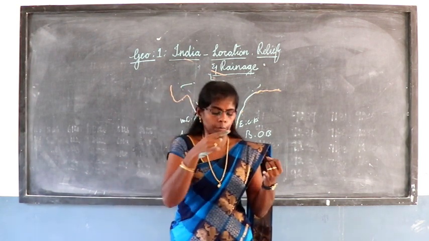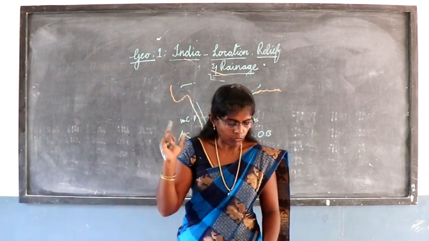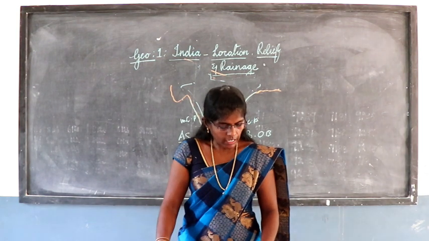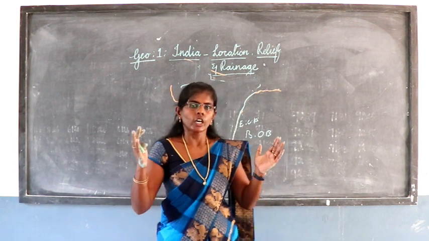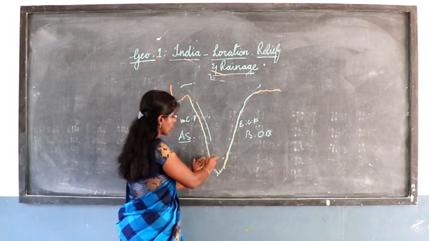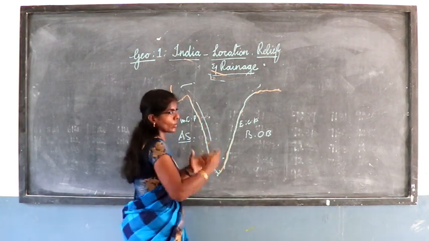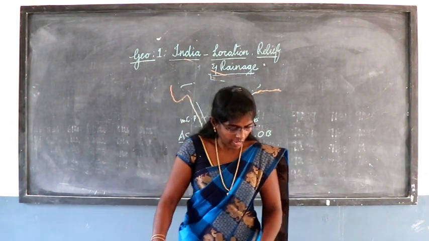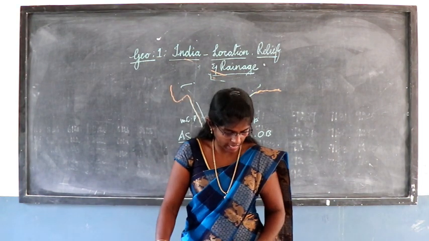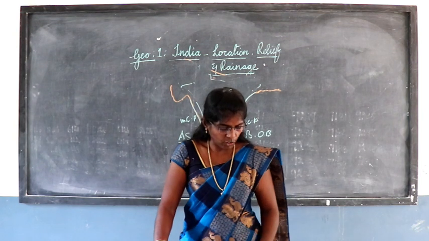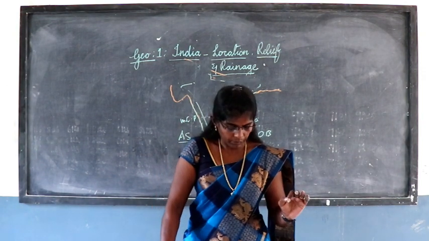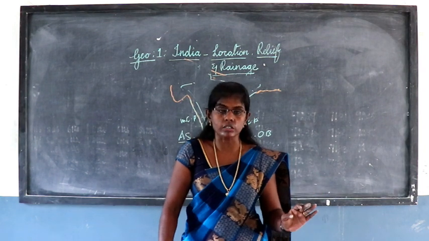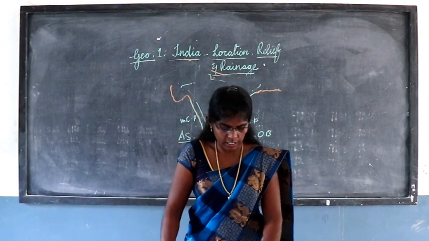Till that we can see the west coastal plain, and its width varies from 10 to 80 km. So its width we can see 10 kilometers as well as 80 kilometers. Likewise, you can see differences. And the sandy beaches we can see in that area, sand dunes, mud flats, lagoons, estuaries, and laterite platform also we can see in the western coastal plain.